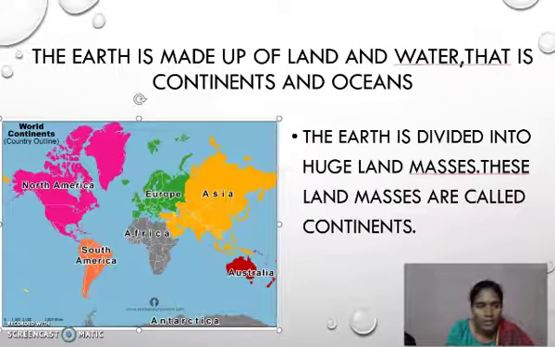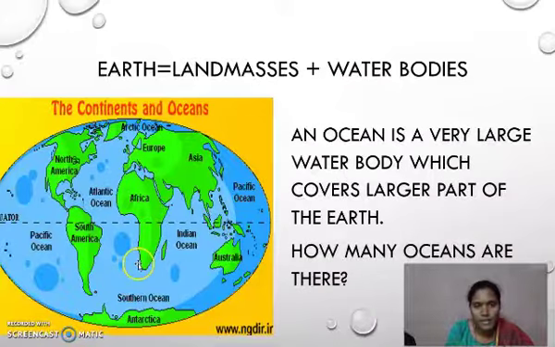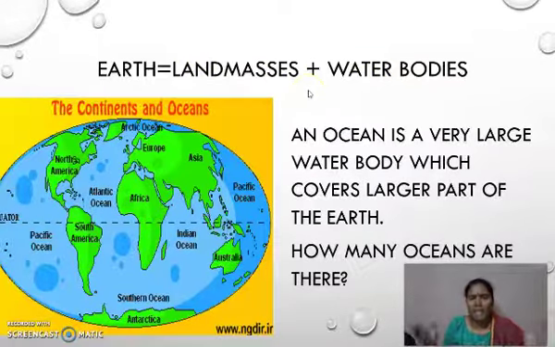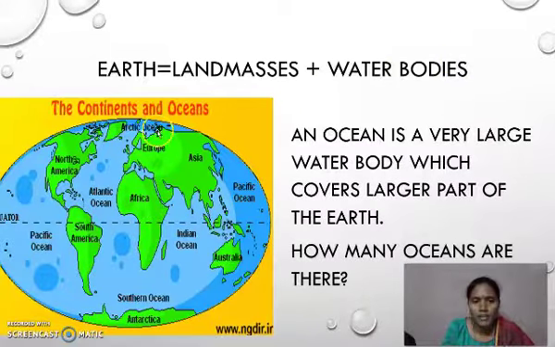Okay children. So let us go to the water bodies. Earth is nothing but land masses plus water bodies. Till now we have discussed only land masses. Mass is nothing but huge space. We have discussed how many land masses are there and how many continents are there. Now we are talking about water bodies. A water body is nothing but the blue color which you can see on the globe.